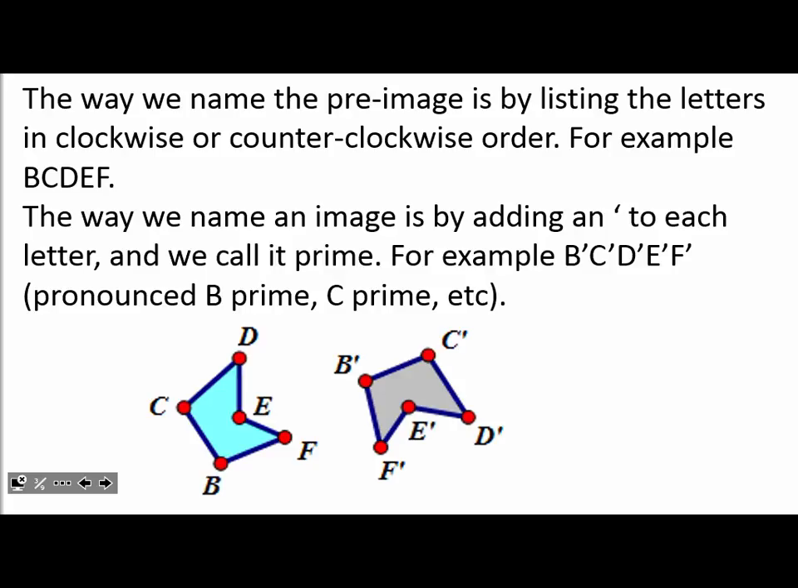Then, the way we name an image, remember the one after, is by adding an apostrophe to each letter. The little apostrophe looks like a little comma, but it's a little higher. And we call it prime. When we add the apostrophe, we call that prime. For example, my figure here is B prime, C prime, D prime, E prime, F prime.